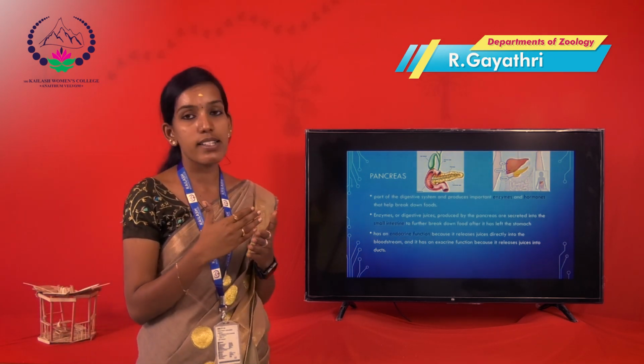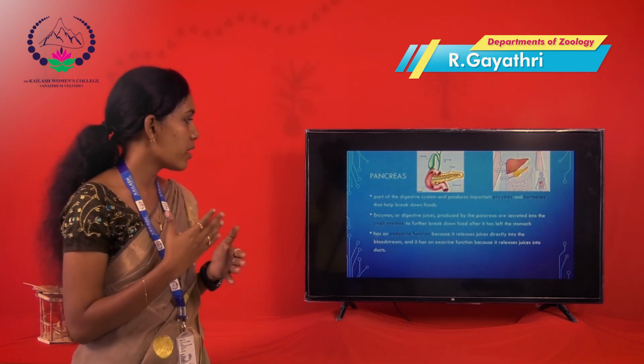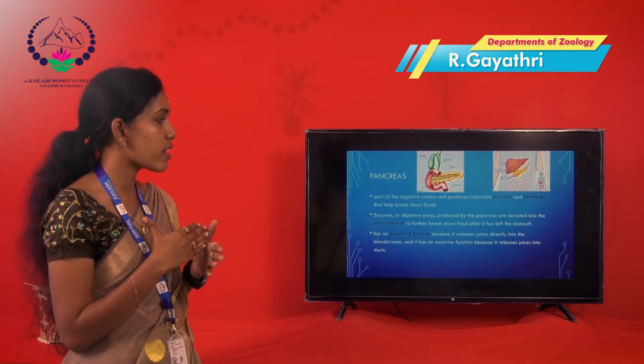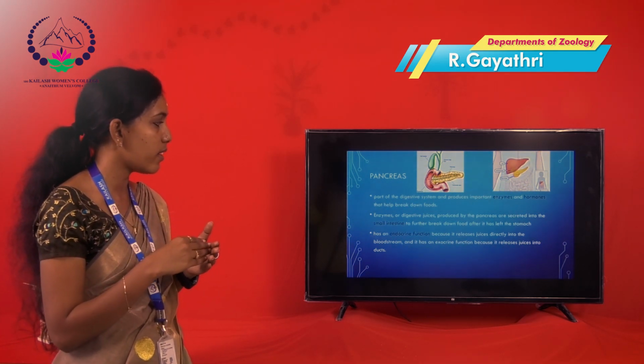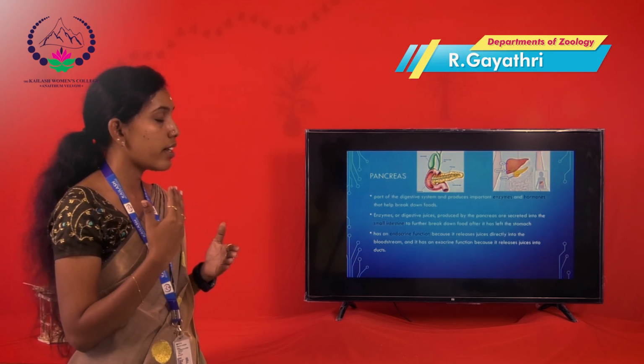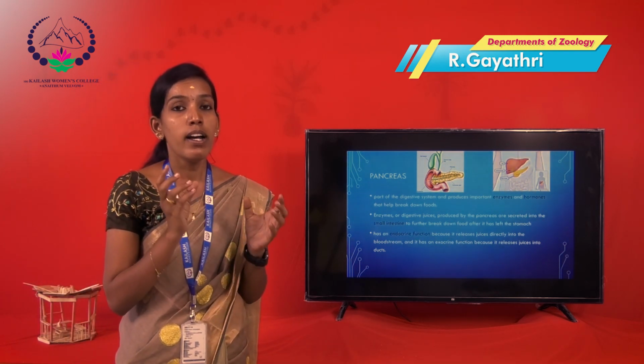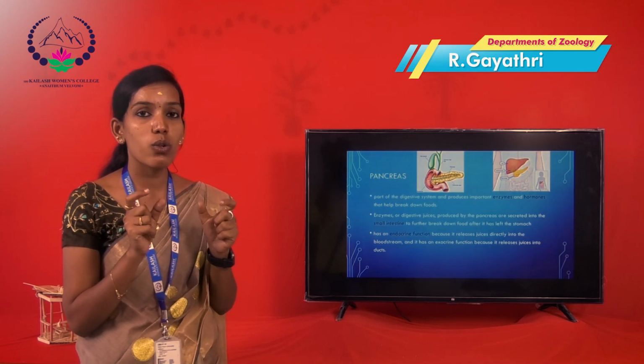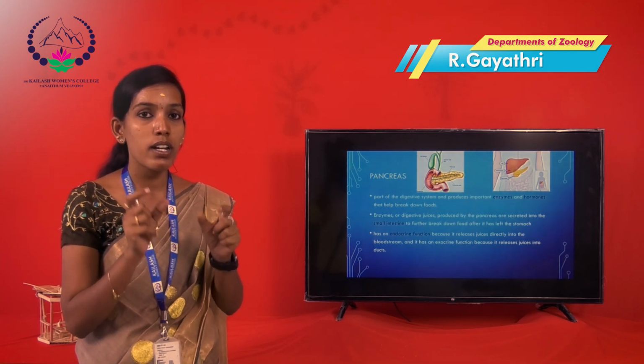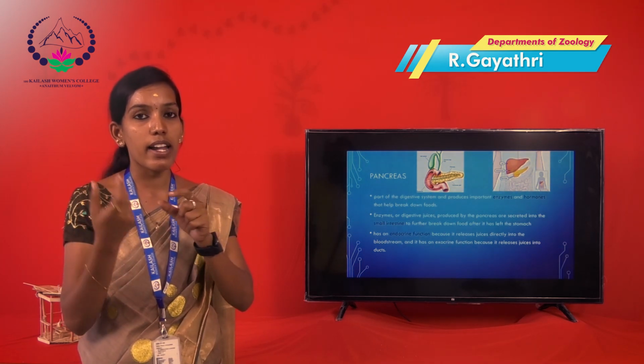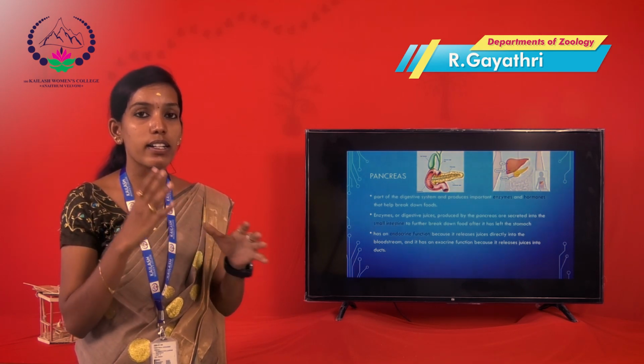The pancreas also has an endocrine function, releasing hormones directly into the blood.